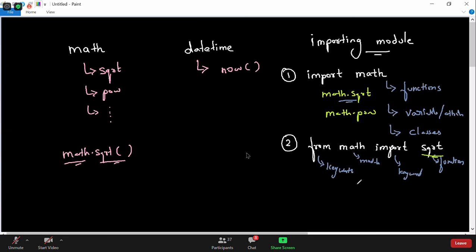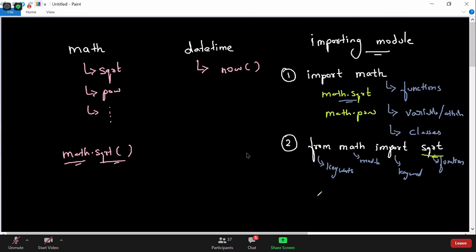Any other advantage, Udit and others? Any other advantage using this way? I told you the first one. I hope you can understand the difference between the first way and the second way. Here it's importing all the functions, variables, and classes available in this module. But in this way, it will only import this particular function.